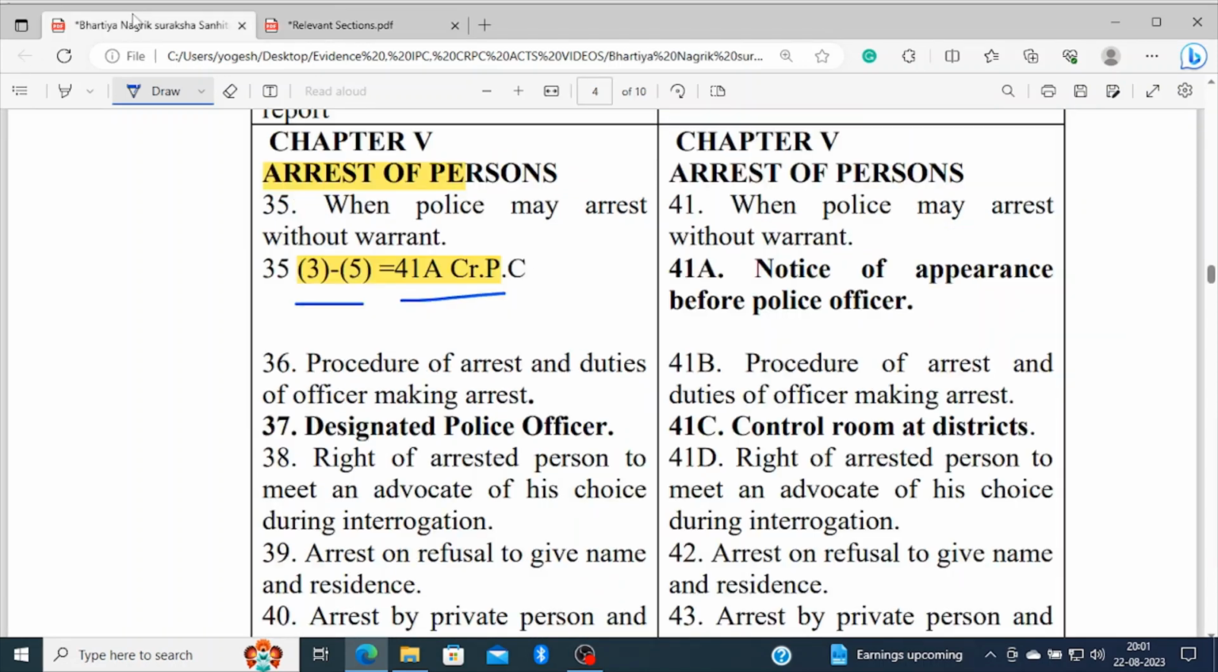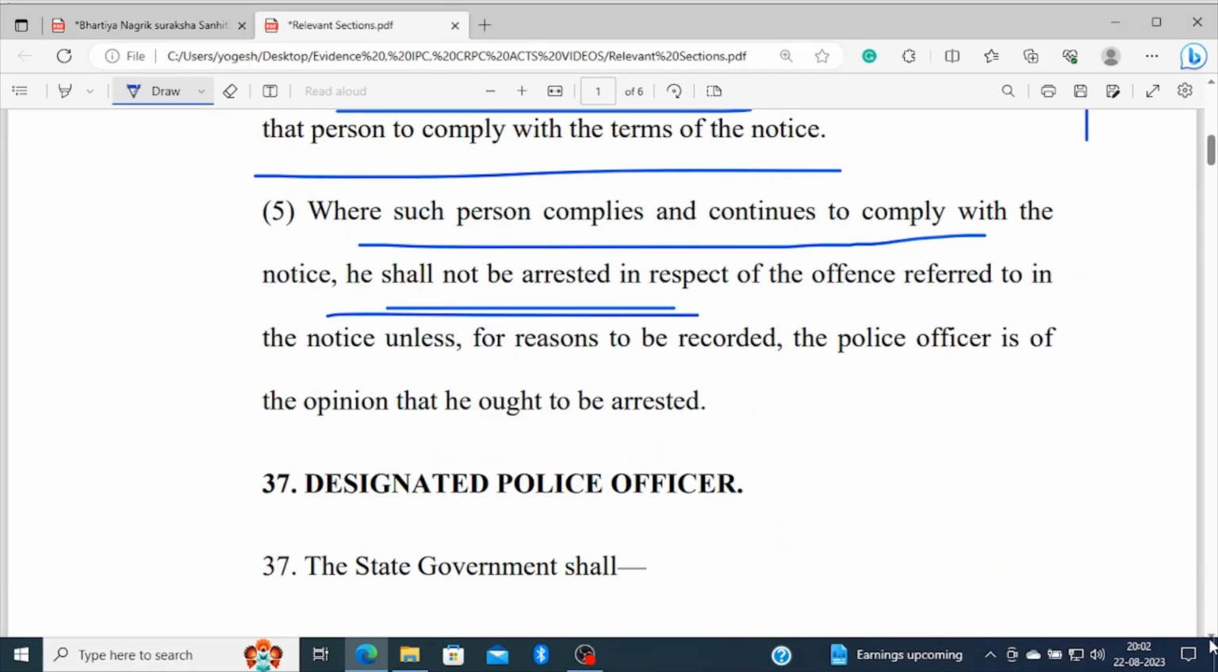So all ingredients are the same. Previously in the Code of Criminal Procedure, there was a section called Control Rooms at the Districts. It's now replaced as section 37, and this designated police officer, the control rooms at the districts, now becomes a designated police officer. What does this section say?